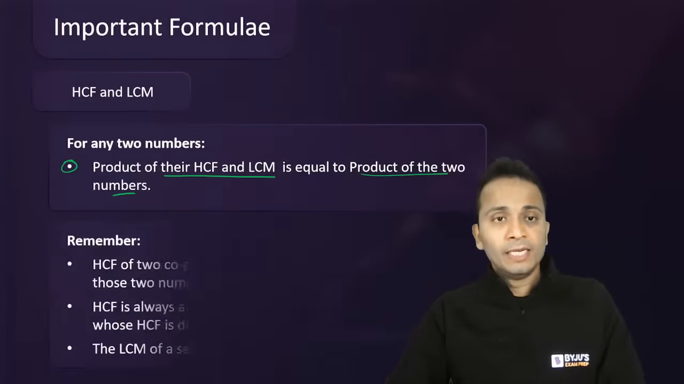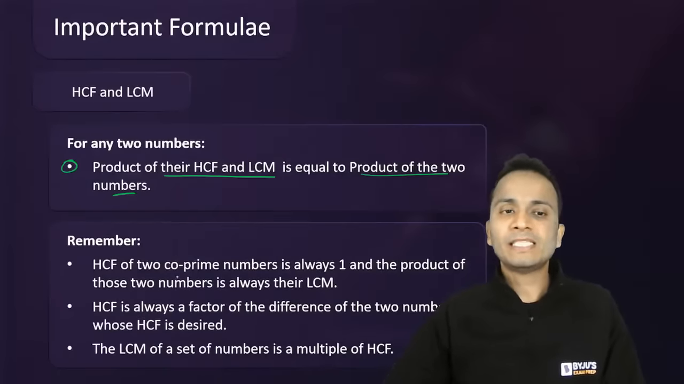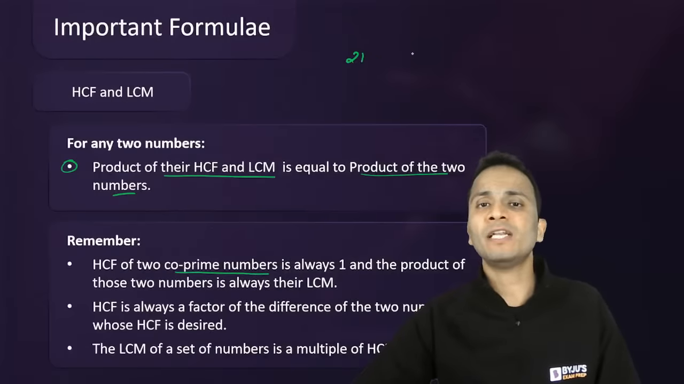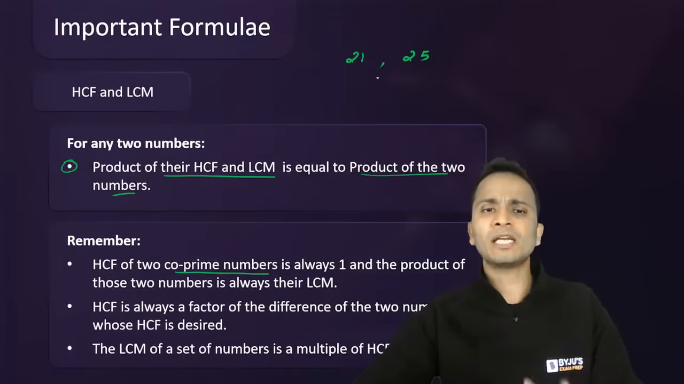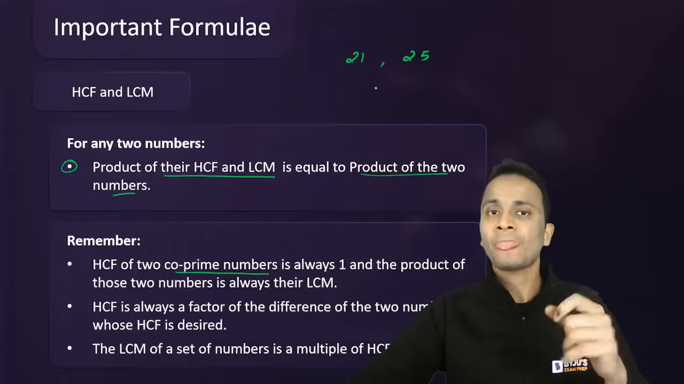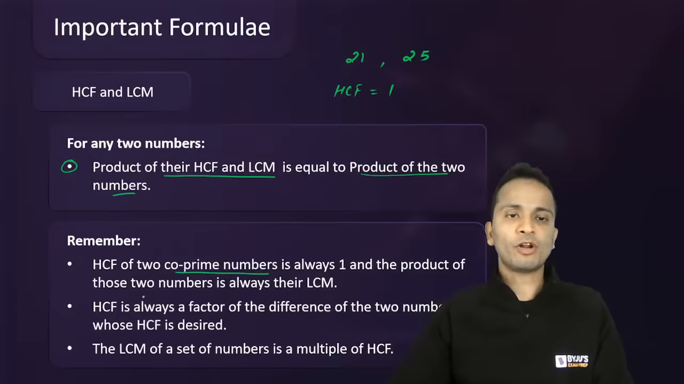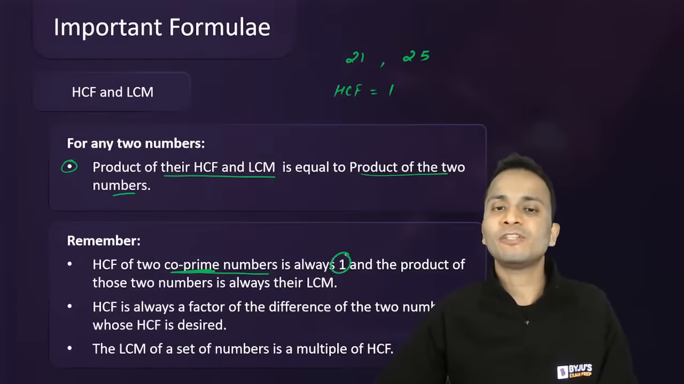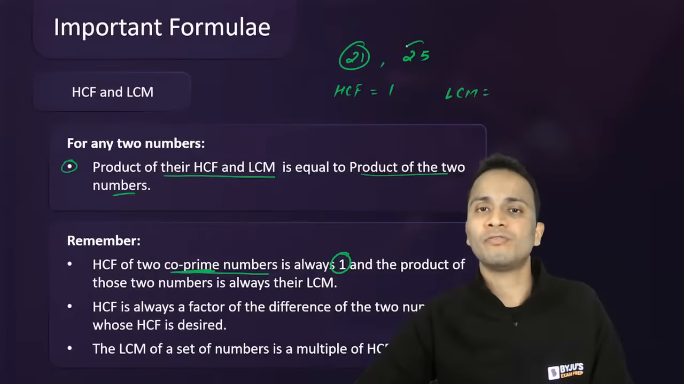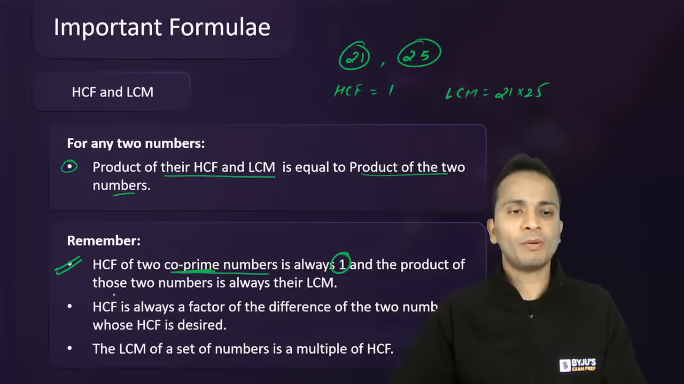Okay. Next, some properties of HCF and LCM. HCF of two co-prime numbers. कोई भी दो co-prime numbers हैं. I'll take an example, 21 and 25. These two numbers are co-prime. Now, co-prime numbers वही होते हैं which don't have any common factor except one. मतलब the highest common factor of such numbers is 1. So for any two co-prime numbers, HCF is always 1 and the LCM is always the product of the numbers, 21 into 25, right? So this is one another property.